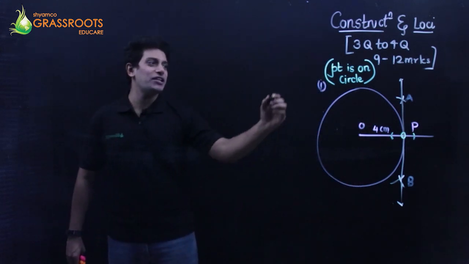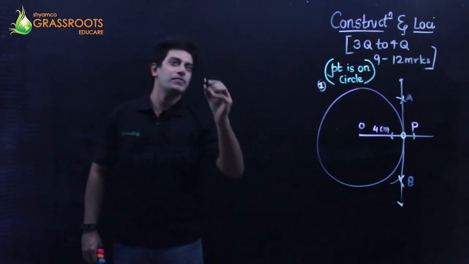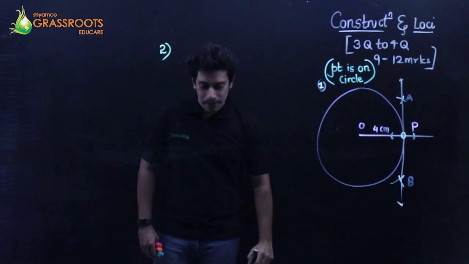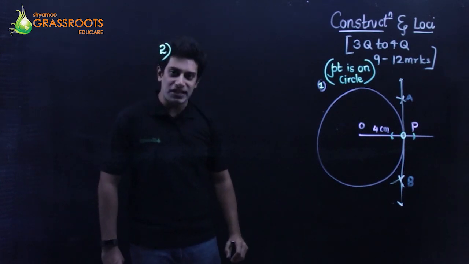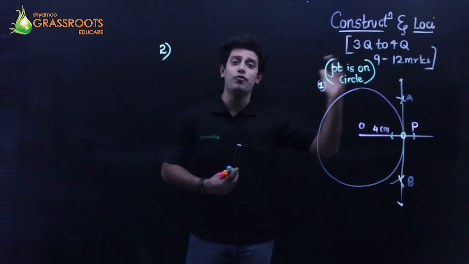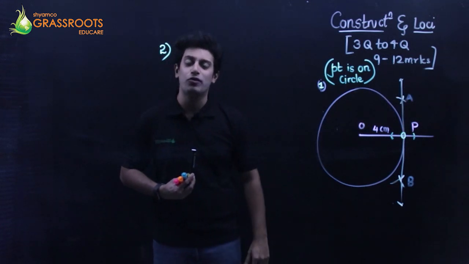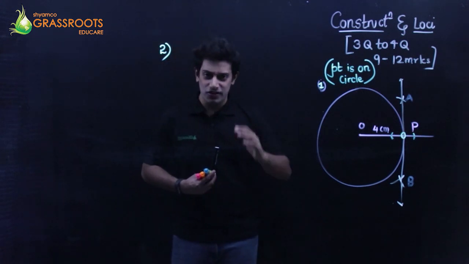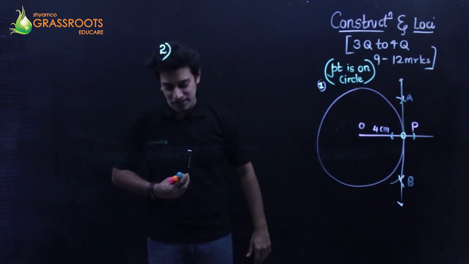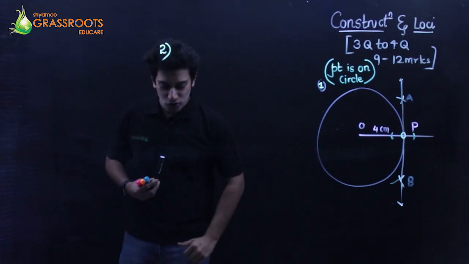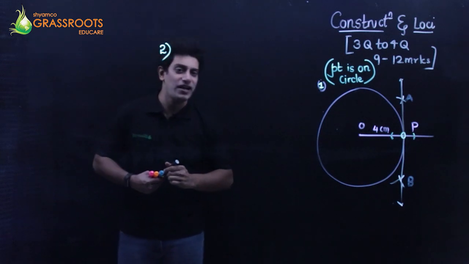Let's start with my second question for you all. The question is: draw a circle of radius 3 cm, mark a point P which is at a distance of 5 cm from the center of the circle, and draw two tangents PA and PB to the same circle. Measure the length of each tangent. So the radius is 3 and the point is 5.